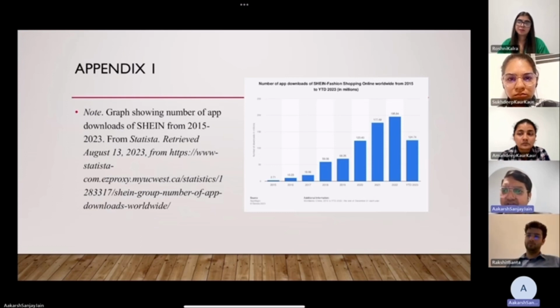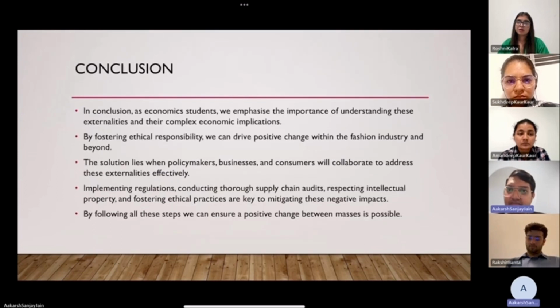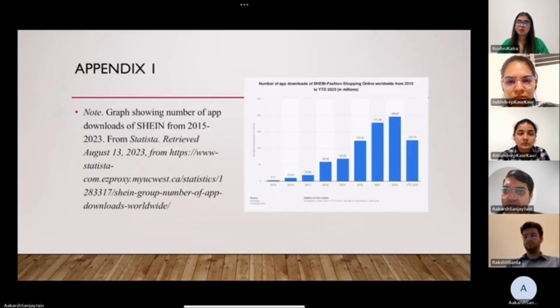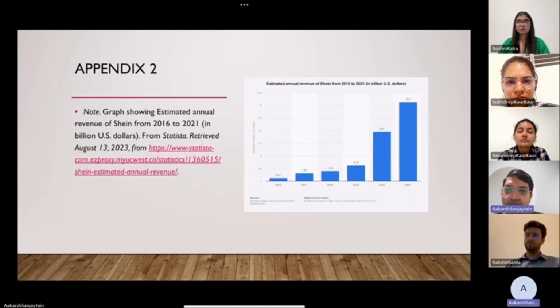So this is Appendix 1, where we used Statista to find out the growth in the number of users, which can be seen in this graph. And the next appendix is the growth in the revenue. That is also visible, and we can clearly say that there is an increase in growth, as discussed by my friend Sukhdeep, in the market of Shein.